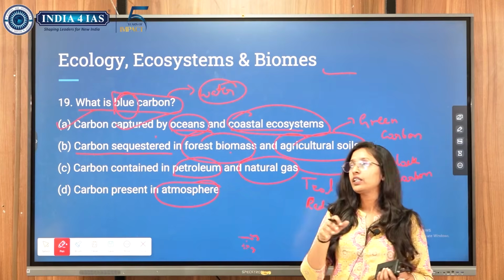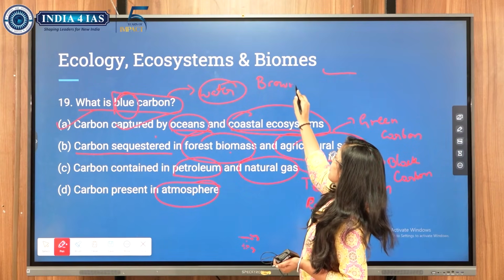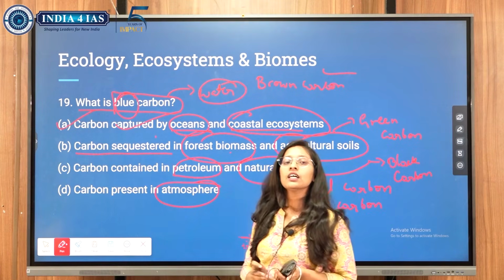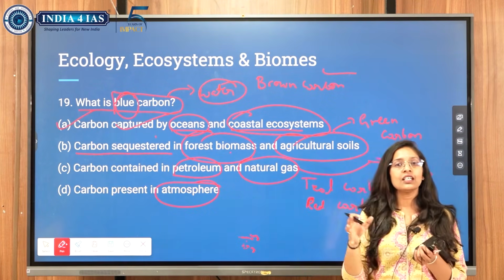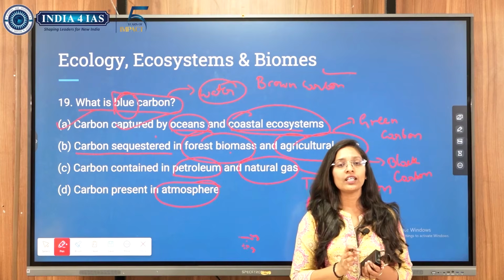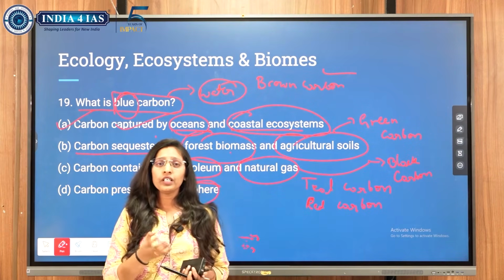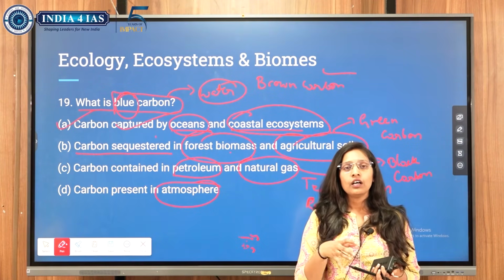And also we have a term called brown carbon. The brown carbon indicates the carbon released through agricultural waste burning. That is what is called brown carbon. Agricultural waste is nothing but burning of agricultural straws, which is presently in news.